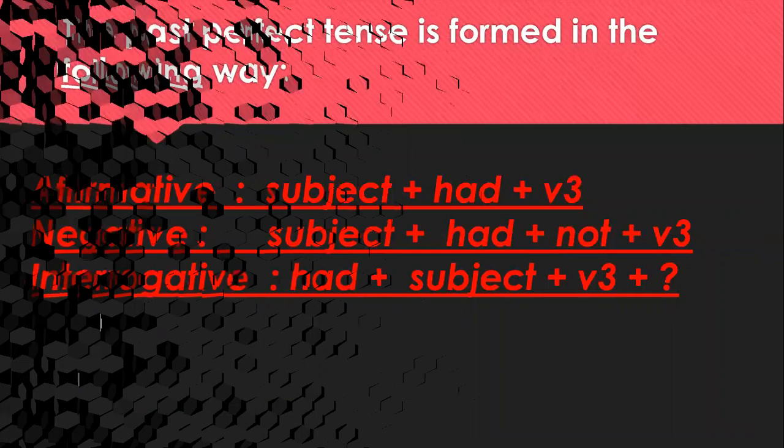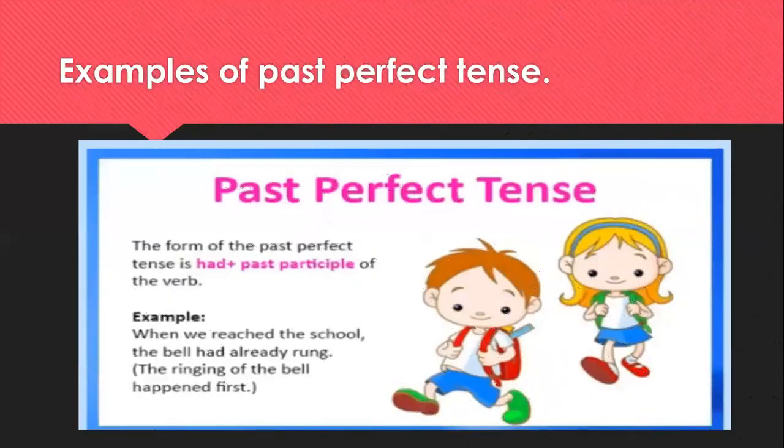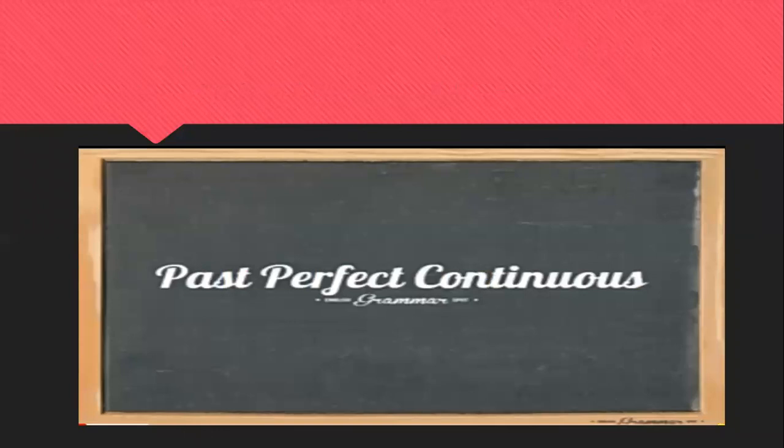Okay. Now let us proceed with examples of past perfect tense. Now see here, when we reached the school, the bell had already rung. Okay. Or if I say, I had finished the interview by 1 p.m. Okay. And also, he had returned the letter. These are a few examples.